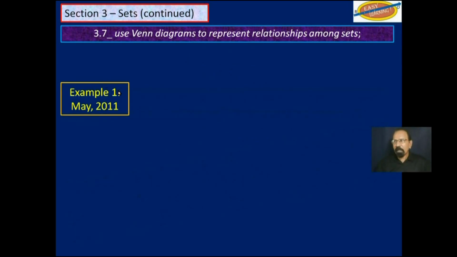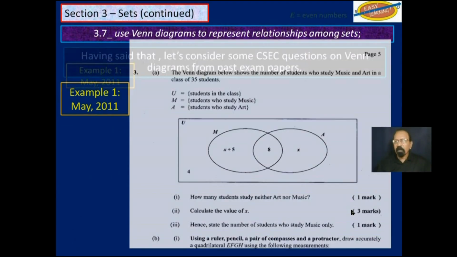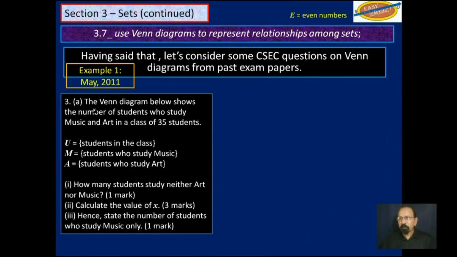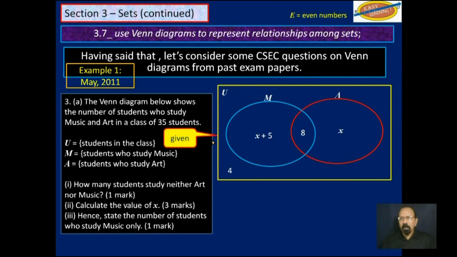So example 1, and this is from May 2011. Now, this is the question. I know it's not clear, and I will write it over properly in the next slide. But essentially, you have some details here, and you have a Venn diagram here, and then you have 3 questions here for a total of 5 marks. So this is the question, and this is the Venn diagram, so you could see it clearer. And you were given all of these that you see on the slide right now.